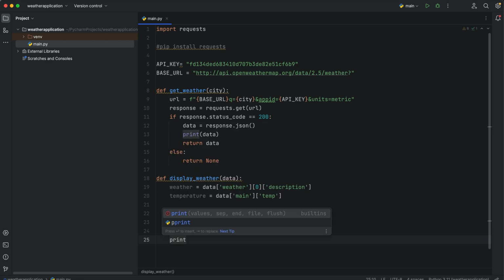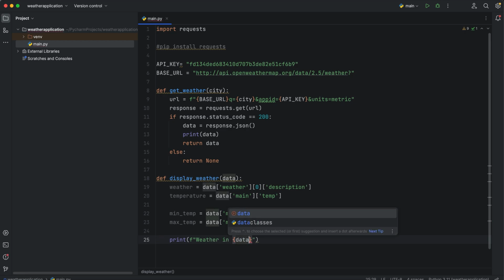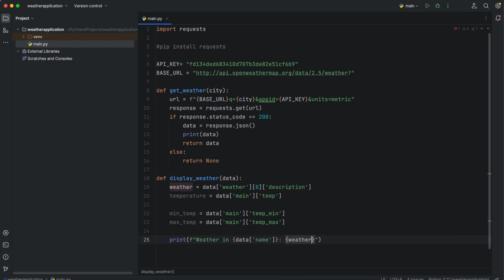And then we need print f, and we'll provide what we can provide there. Weather in, we'll get from data, that's name, and there we need to pass the weather. Okay. The next thing that we need to provide is temperature.